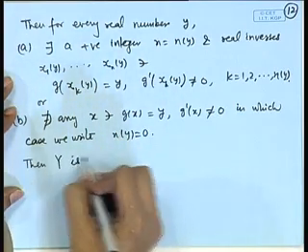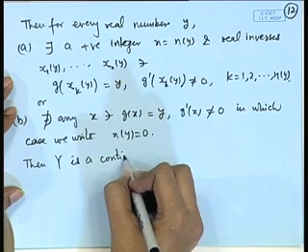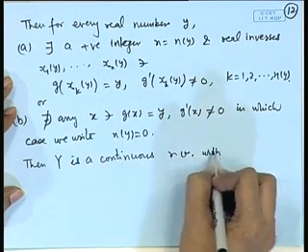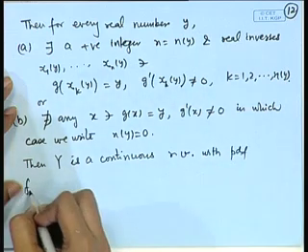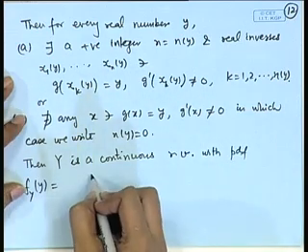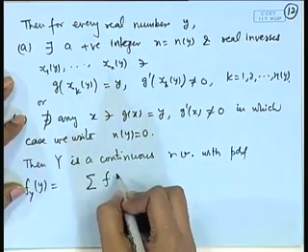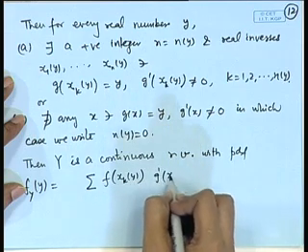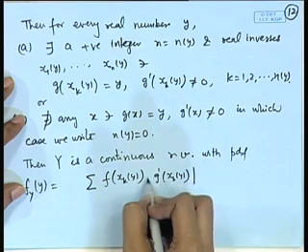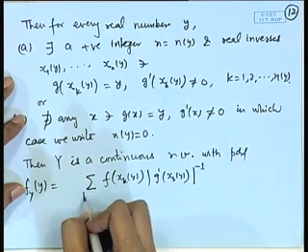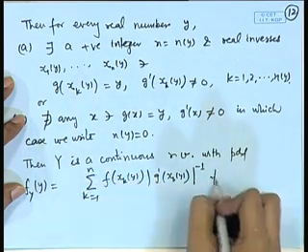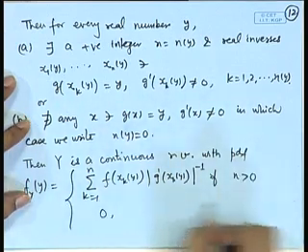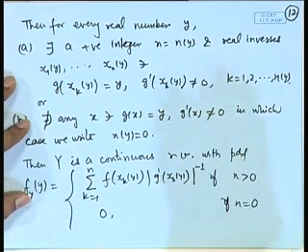Then Y is a continuous random variable with PDF given by sigma f of xk(y) times the inverse of the absolute value of g prime of xk(y), k equal to 1 to n. This is if n is greater than 0, n means n(y), and it is equal to 0 if n is 0.